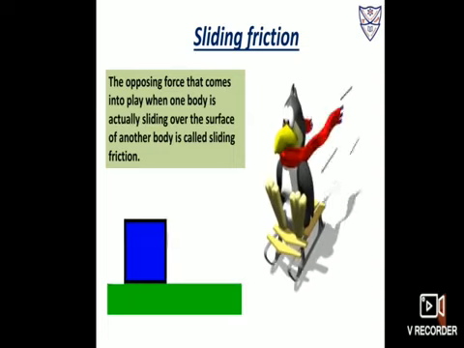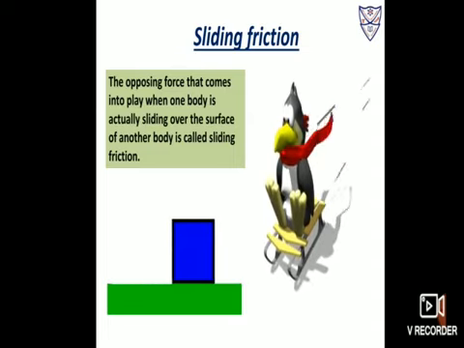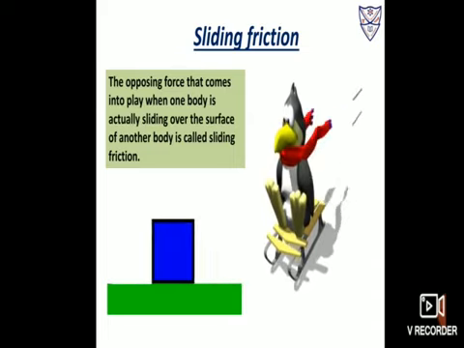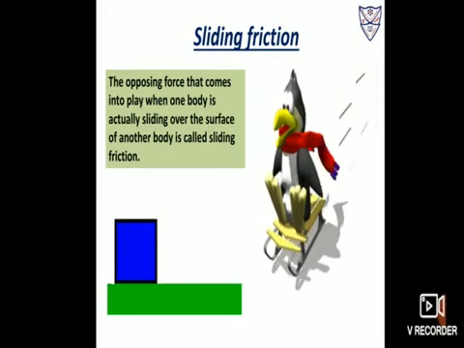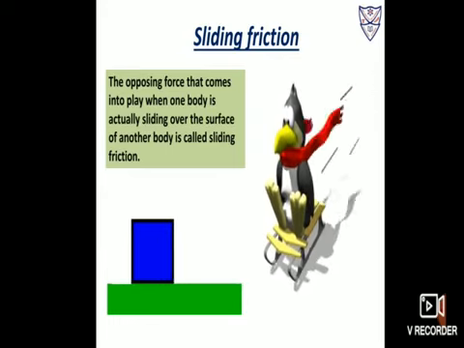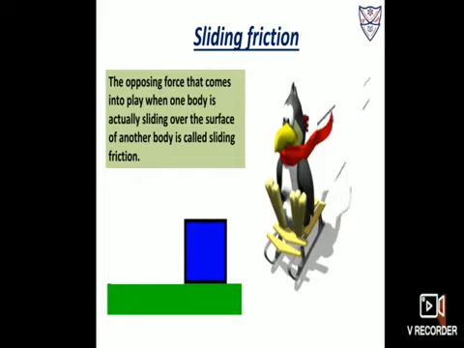Second example, what you can see is a wooden block. How is the wooden block moving over a flat surface? It is sliding. So here the opposing force again is said to be sliding friction.